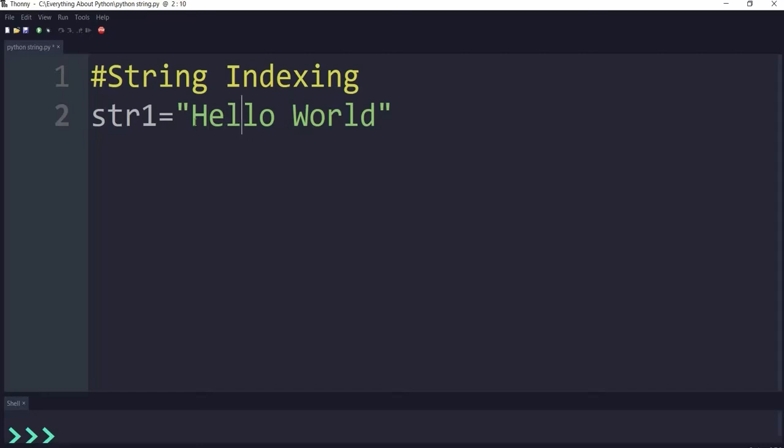The indexing of the string starts from left to right, that is 0. The first character has index 0, then 1, then 2, and so on. Also, indexing can start from right to left, beginning with -1, that is -1, -2, -3, and so on. Let's take an example here.